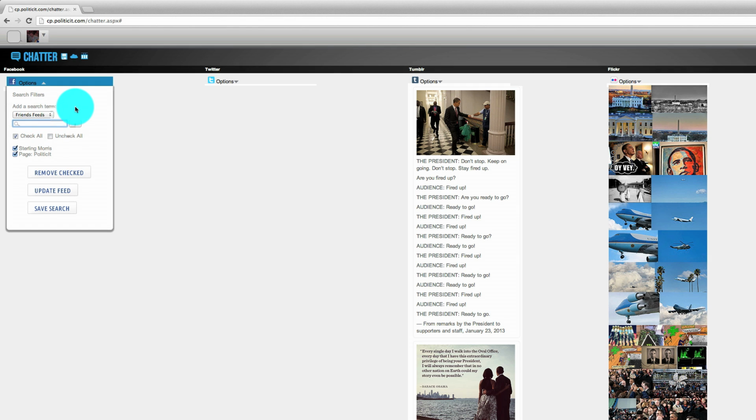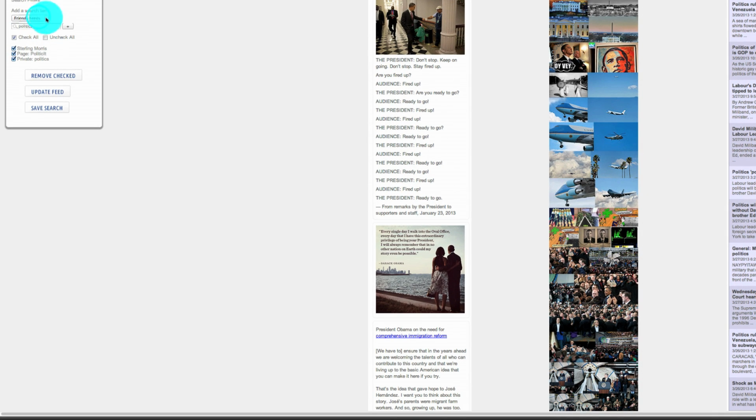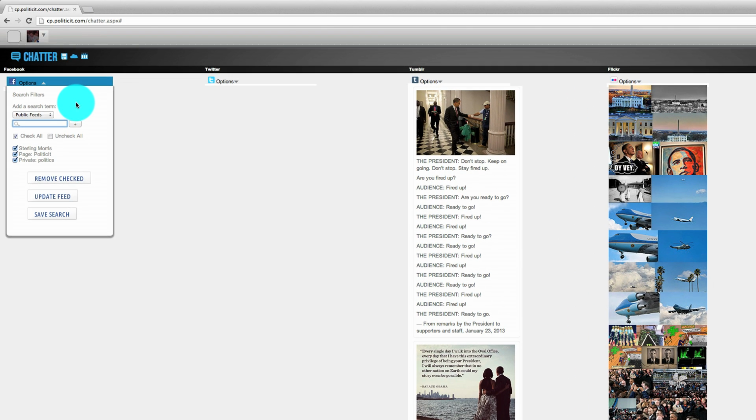You can look at conversations your friends are having on your Facebook page about a certain subject like politics. Add it. And you can even look at public feeds. Public feeds is great if you have a unique name or you're tracking a keyword across all of Facebook users, and you can type in that keyword or name and it will pull up when people use that keyword or name throughout Facebook. Now after you've added all these in, you can just press update feed, and it will then update your feed showing these search terms.